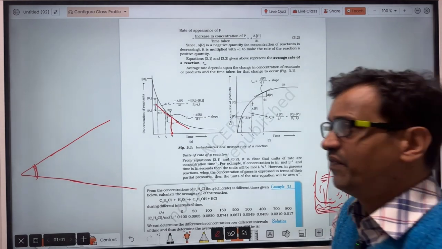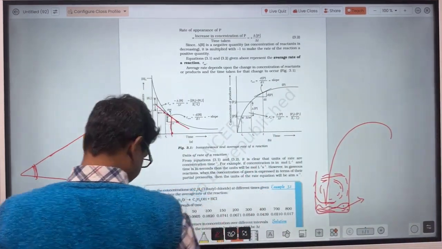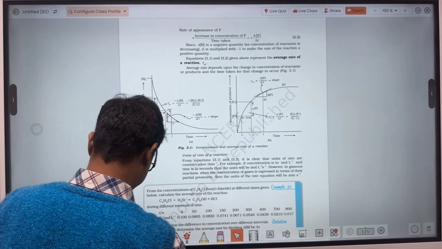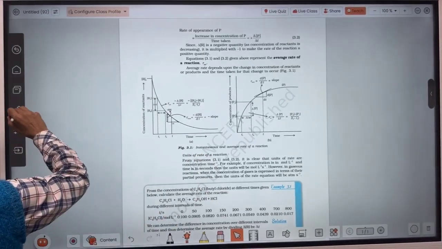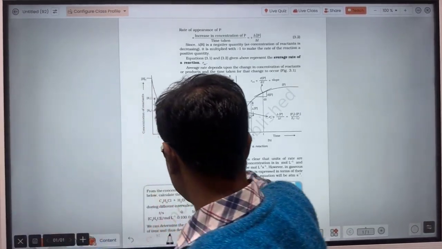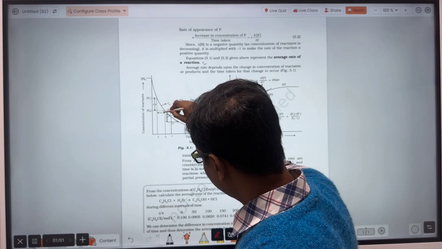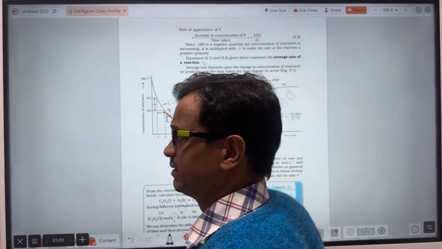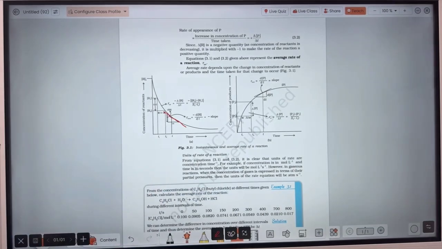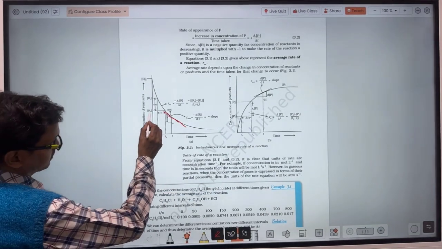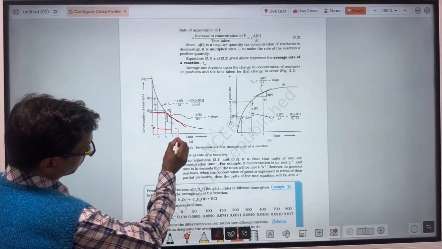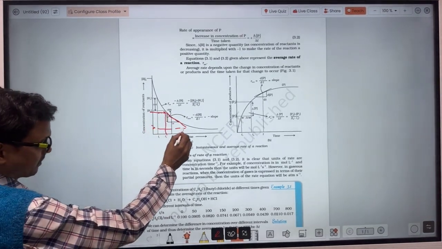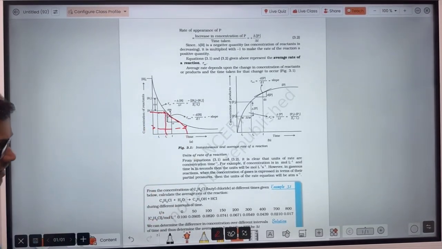In the same way, when you draw the tangent on this line, that means you go on the graph and draw the tangent, whatever be the length, this value will not change. Because if the length is more, the change in concentration will be more and the time interval will also be more.